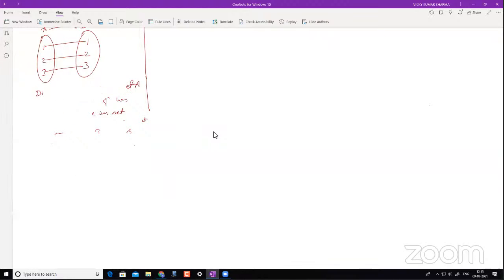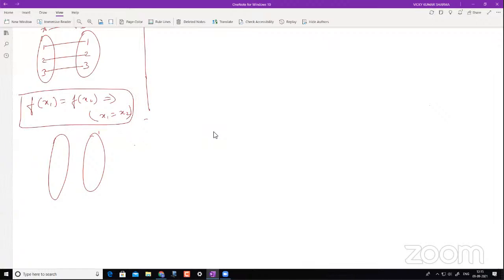Another way of saying it, the mathematical way of saying it: if f of x1 is equal to f of x2, then x1 should be equal to x2. That is the mathematical notation for a one-to-one function: if f of x1 equals f of x2, then x1 must equal x2.